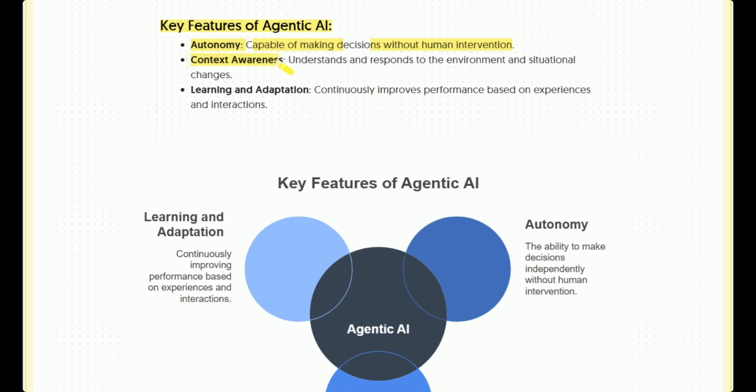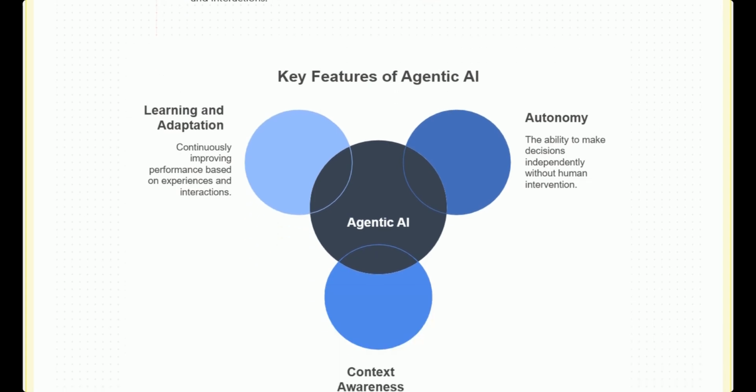The second feature of agentic AI is context awareness. It understands and responds to the environment and situational changes. The third one is learning and adaptation: continuously improving performance based on experience and interaction. It keeps on learning with its experience. So we don't need to provide it data for the learning process, as we used to provide huge amounts of data to a machine learning model to predict certain kinds of things.